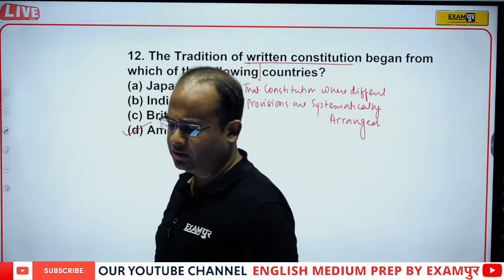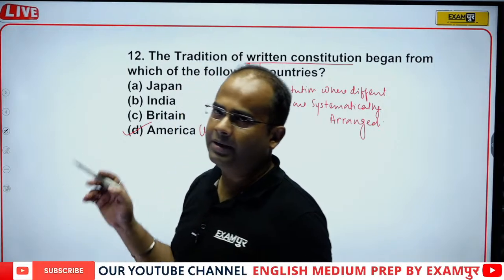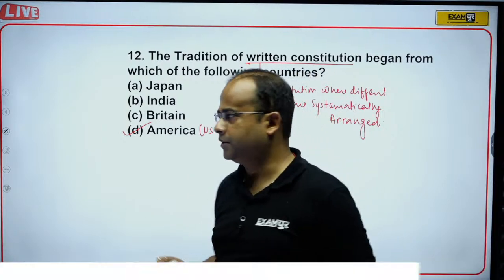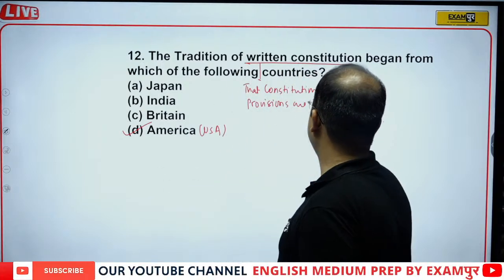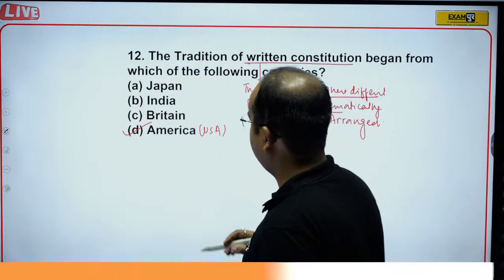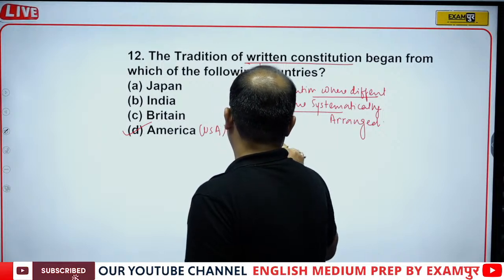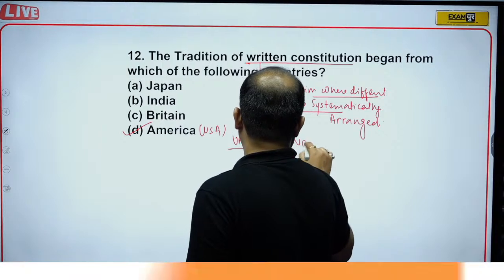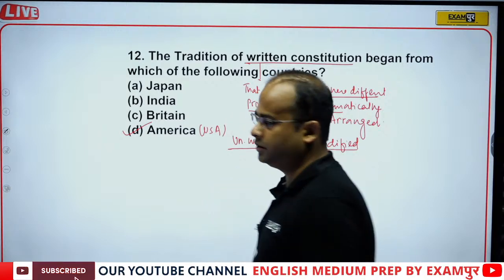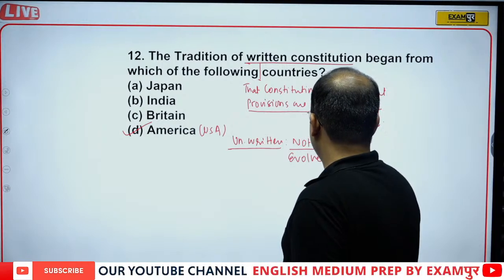The concept of the constitution, that is from Britain, we can say. The reason is that Britain was the first country to have a constitution, but it was a completely unwritten constitution. Written constitution means that constitution where different provisions are systematically arranged. That is from America. And unwritten means the constitution which is not codified, and codified means systematically arranged. So that constitution which is not systematically arranged, which is evolved in nature.